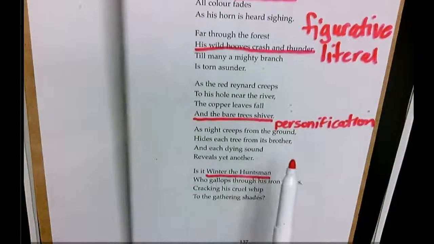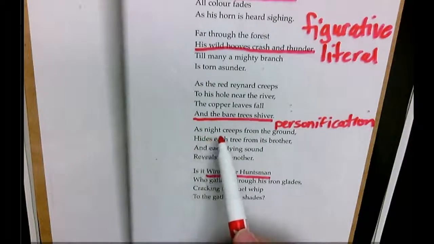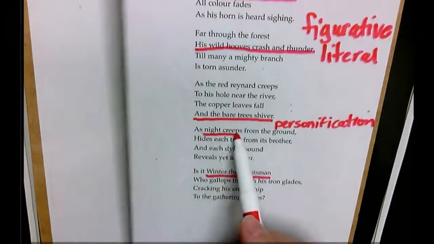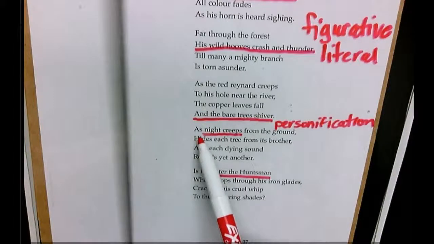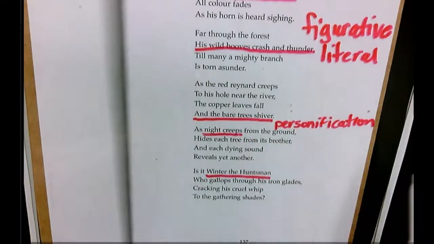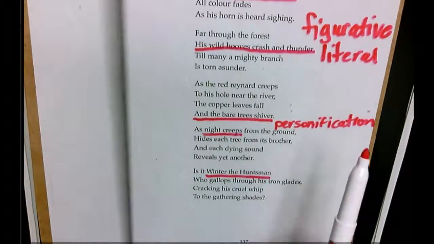As we look down, we also talk about this one. This is another example. As night creeps from the ground. Now, we think about night is not a thing that can move. It's not a person or a thing that can move. So we think of things that can creep as something that can actually move. And night doesn't move, but we can imagine the night creeping from the ground. In other words, starting from the ground and working its way up. So that's another example of figurative language, not literal language.